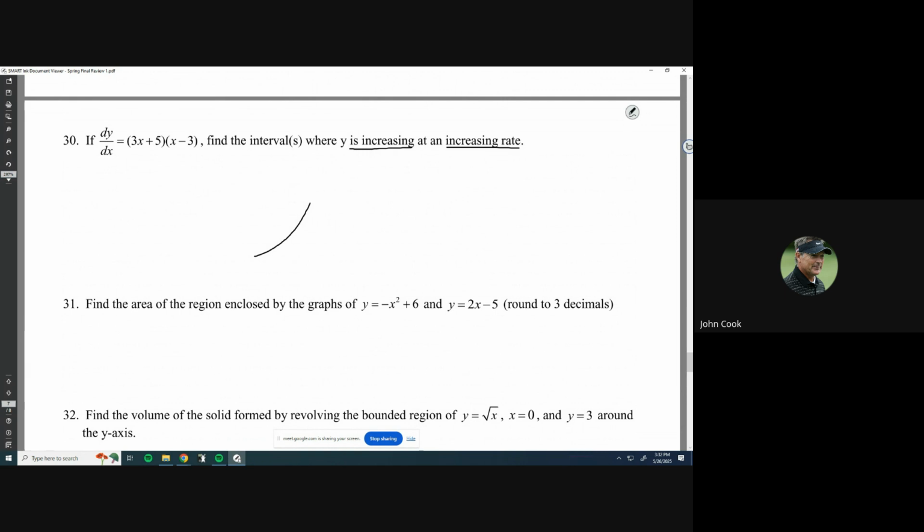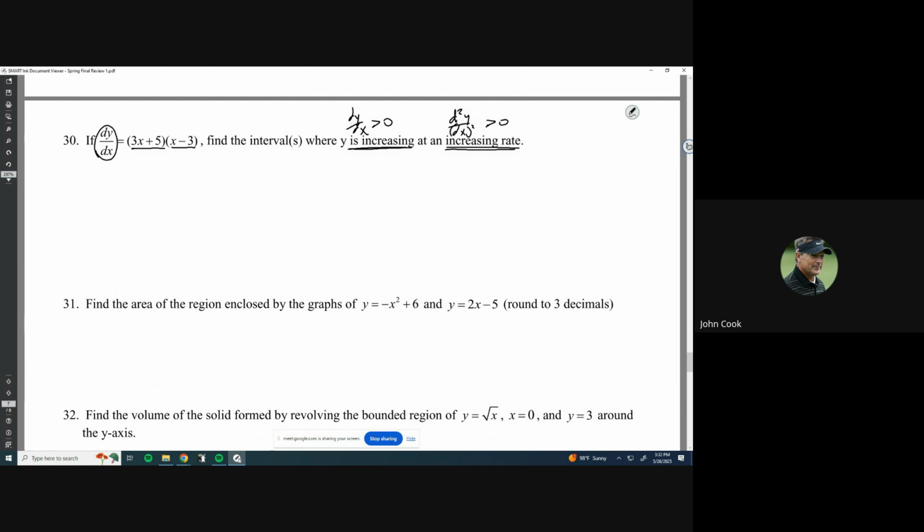Where y is increasing, that's where dy dx is greater than 0. And then at an increasing rate means that the second derivative, d squared y dx squared, is also greater than 0. So we need to find both of these things. The first one's going to be easy. Where is it going to be increasing? Whatever x values we get where we have a positive derivative here.